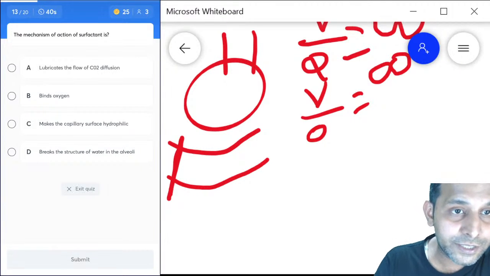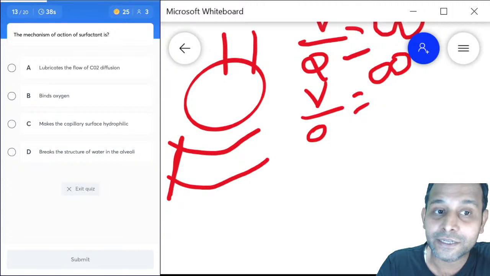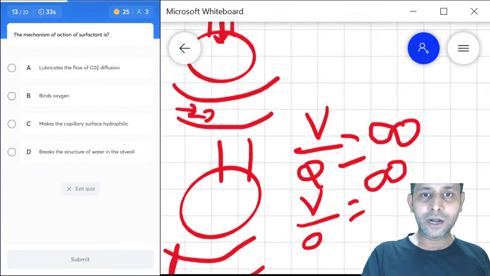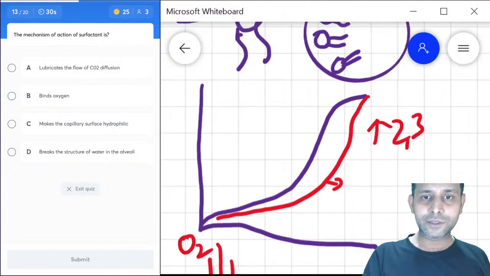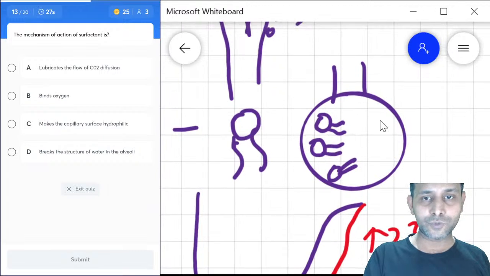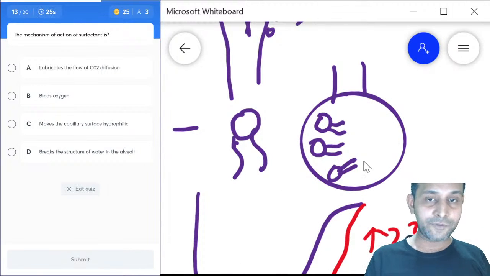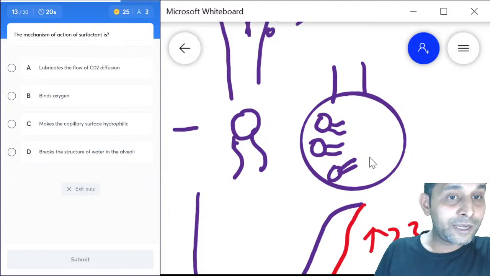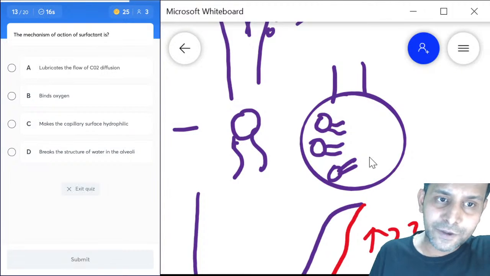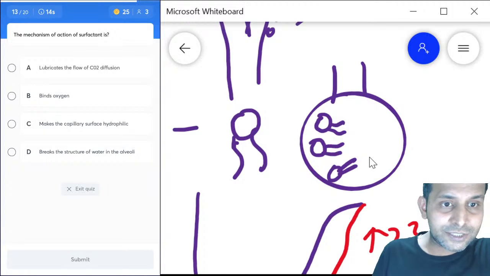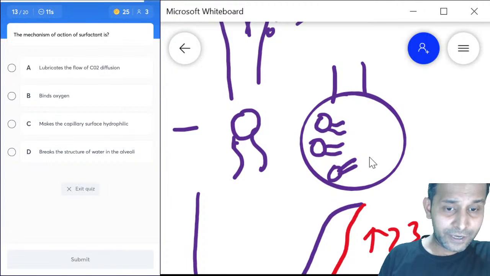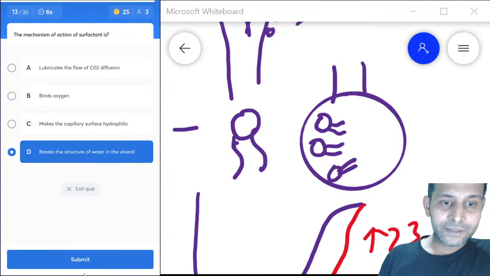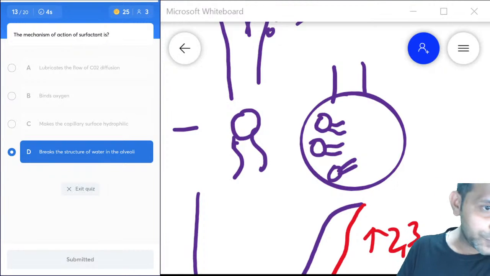Let us look at question number 13. The mechanism of action of surfactant is. As we have just seen, surfactant is a molecule which aligns itself in the alveoli with the hydrophilic end towards the surface and the hydrophobic end away from the surface, in the lumen. Does it lubricate carbon dioxide diffusion, bind oxygen, make the capillary surface hydrophilic, or break the structure of water in the alveoli? Very simple, very interesting. Surfactant acts by decreasing the surface tension of the liquid. So the right answer could be yes.